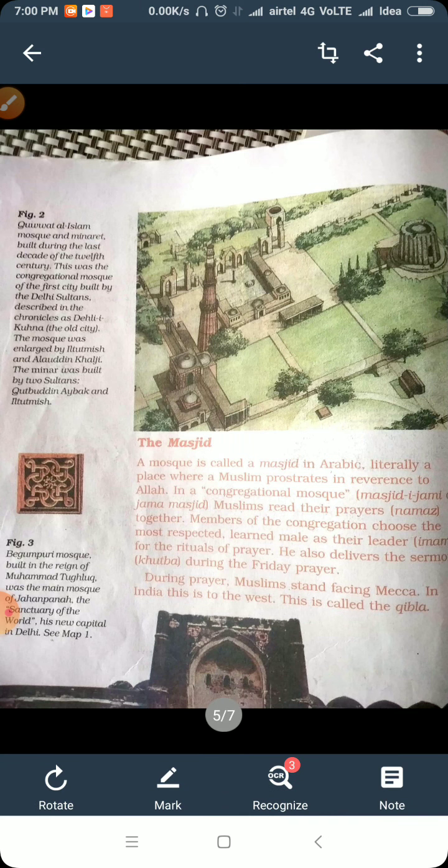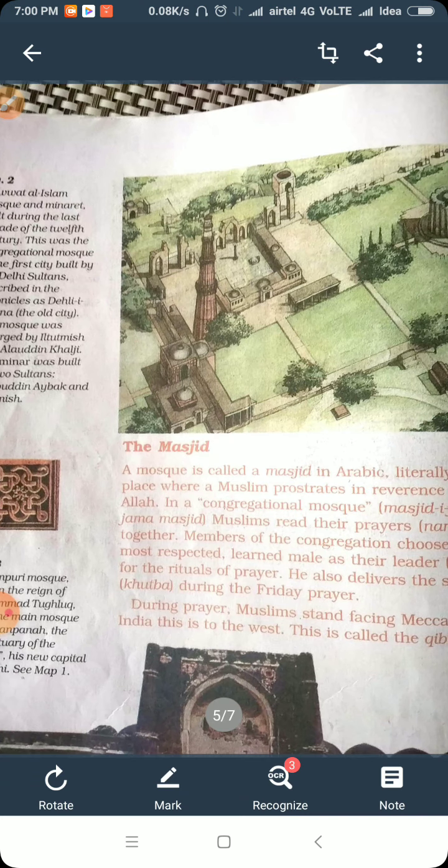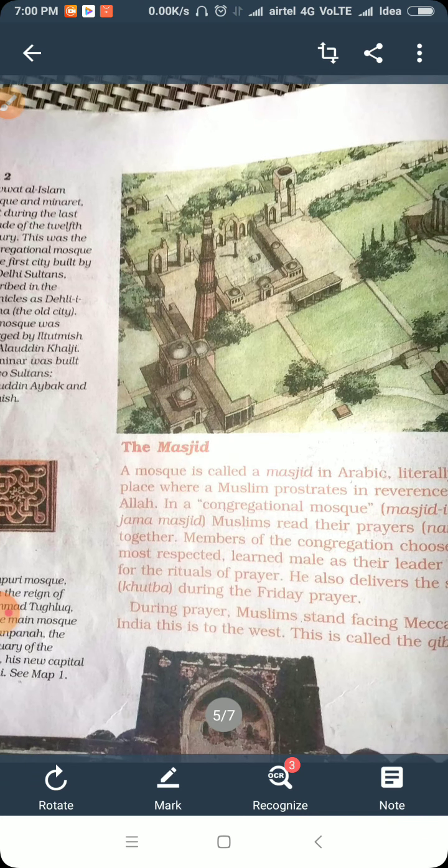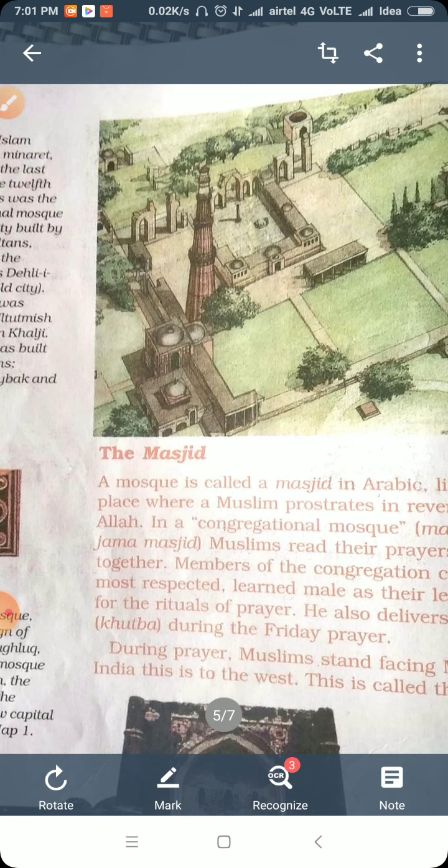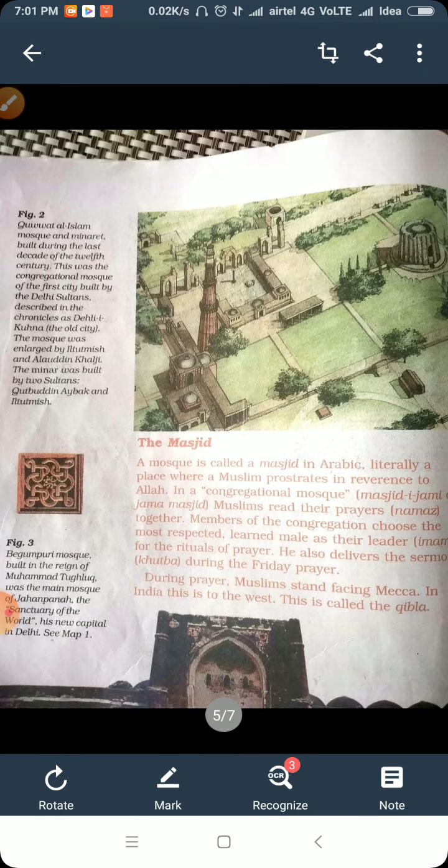Together, members of the congregation choose a respected learned male as their leader. That we call imam. The imam leads the rituals of prayer, and he also delivers the sermon, the khutbah. Sermons means like in Hinduism, when preachers give lessons to the people. So they have the khutbah in their religion during the Friday prayer. Friday prayer is a special prayer, in the Persian language we call it Jumme ki namaz. So Friday is very special for them, and the khutbah is given at that time.